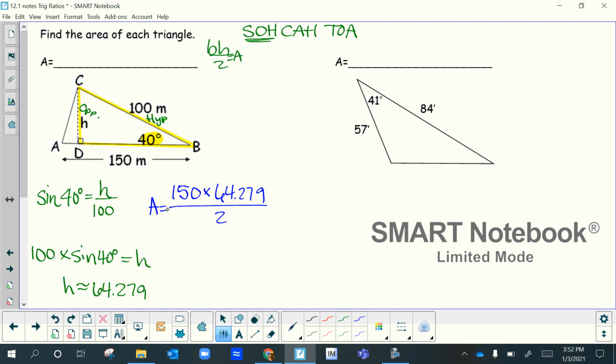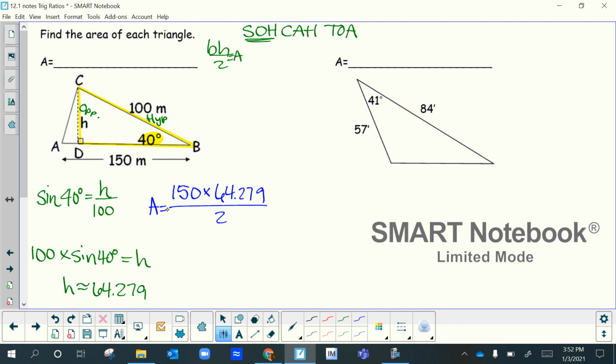So I already have that long number, 64.27876096865, a long number in my calculator still. So I'm going to leave that there, and I'm going to hit times 150 equals, and then now I'm going to hit divide by 2.